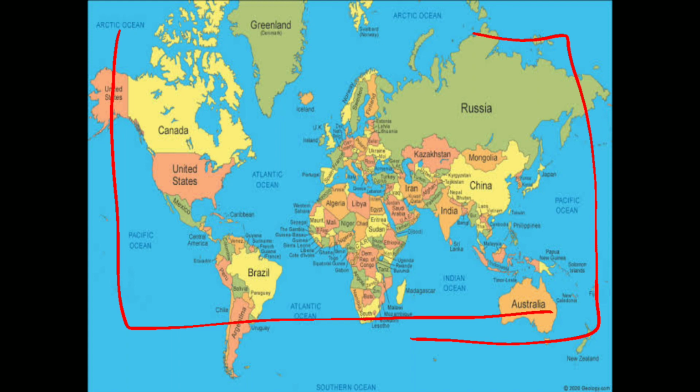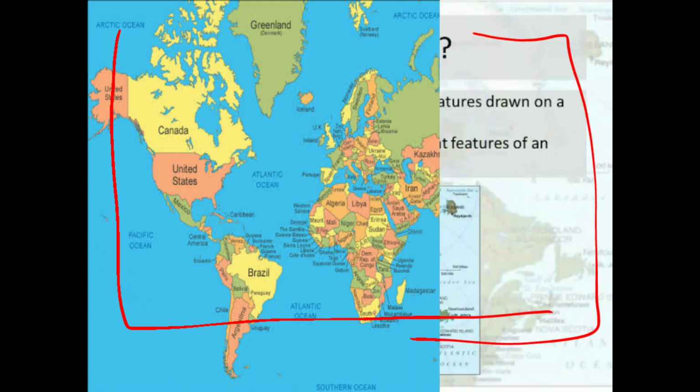Once again, what is a map? A map is a drawing of the whole earth on a flat surface. Now what is an atlas? An atlas is basically a book of maps of each and every continent, city, country, etc.